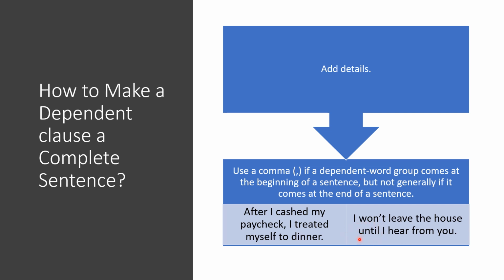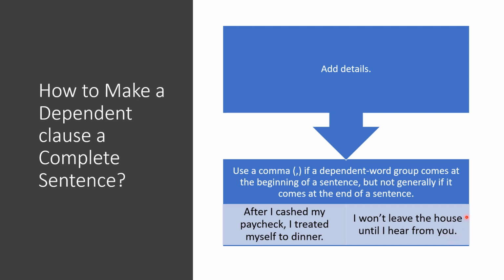This is the clue that begins the subordinate clause. This is your subordinate clause. And since the main clause comes first before the subordinate or dependent clause, there is no need for a comma.